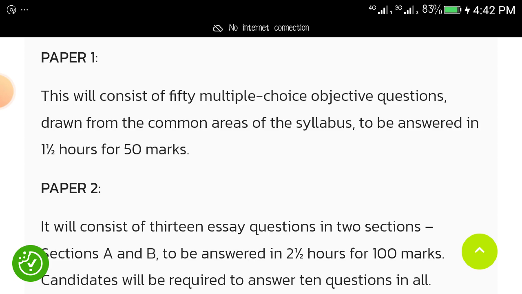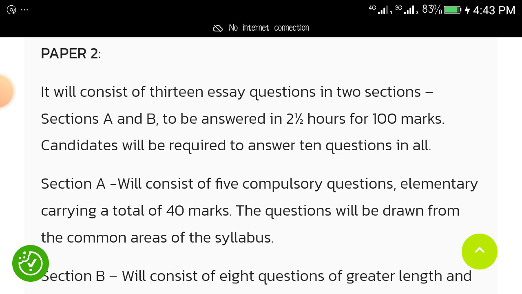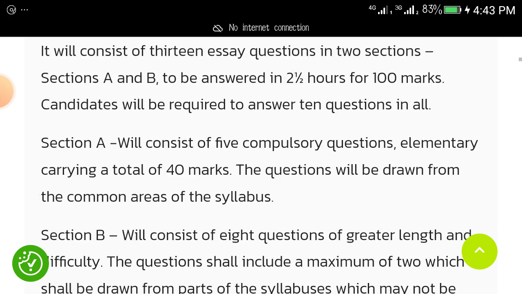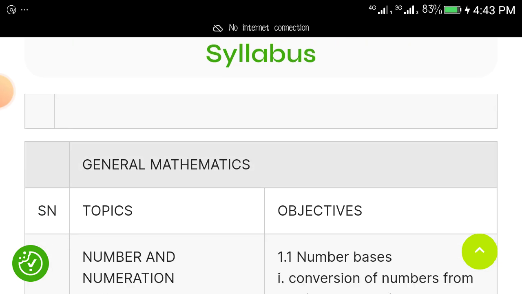Of course, you know there are paper 1 and paper 2. Objective is paper 1 and paper 2 will be theory. Objective will carry 50 marks, one and a half hour. Then paper 2 theory will carry 100 marks. Objective is about 50 OBJ questions. And then you answer your theory, which has section A and section B.